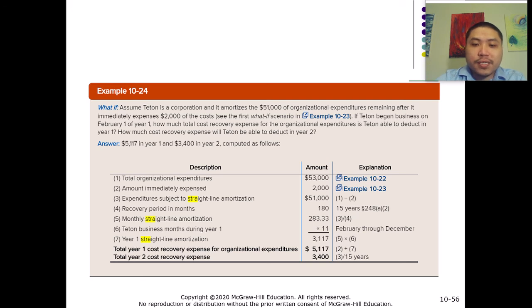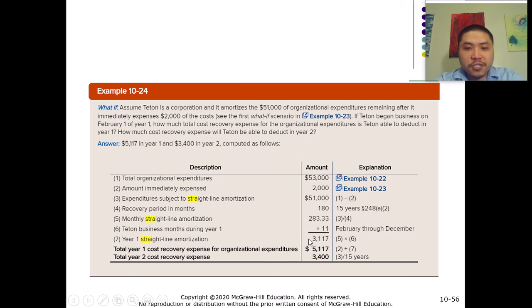And then we multiply that by the number of months starting from the first date of the asset, right? So we have 283.33 times 11, and 11 months because the business started on February 1st, right? So that's why we multiply it by 11.